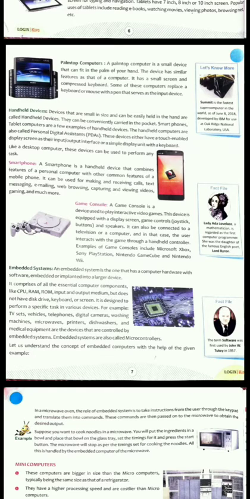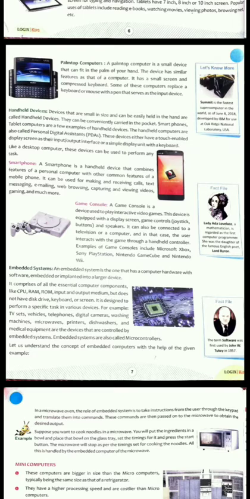Okay, after that comes smartphone. A smartphone is a handheld device that combines features of a personal computer with common features of a mobile phone. Okay, a smartphone is a type of computer which is a combination of a mobile phone and a personal computer. Okay, understood.